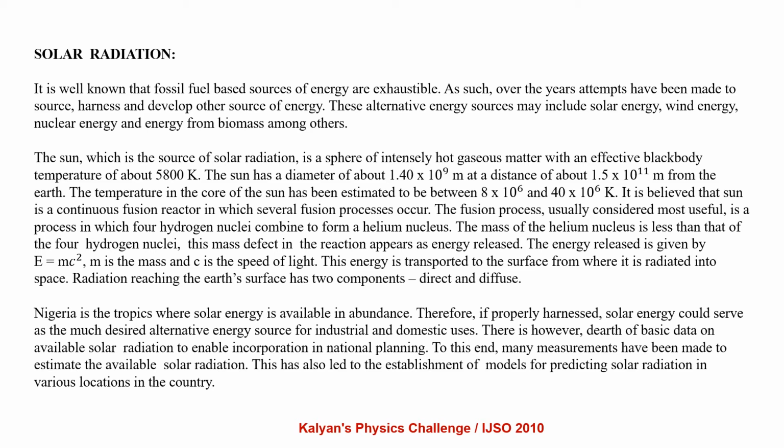This mass defect in the reaction appears as energy released. The energy released is given by E equals mc squared, where m is mass and c is speed of light. This energy is transported to the surface from where it is radiated into the space. Radiation reaching the Earth's surface has two components, direct and diffuse. Nigeria is in the tropics where solar energy is available in abundance.